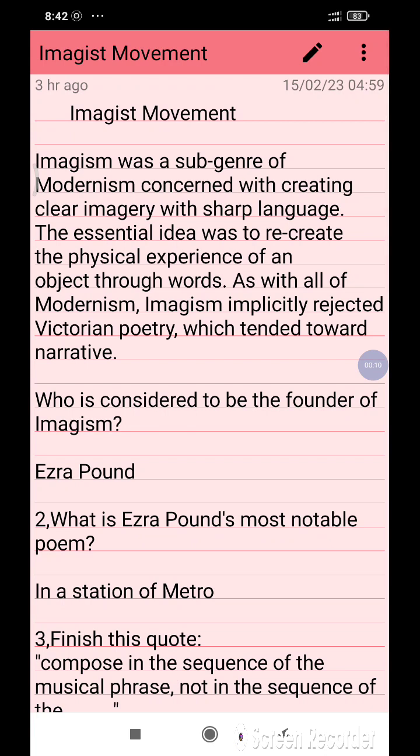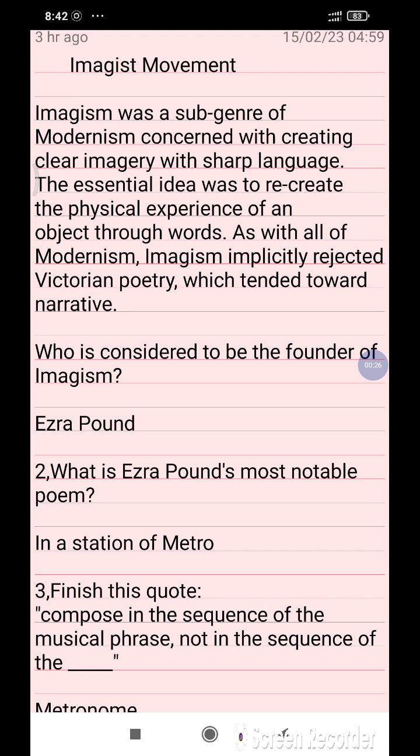Today I'm going to discuss the Imagist movement, which is the most important movement of English literature. Imagism was a subgenre of modernism concerned with creating clear imagery with sharp language. The essential idea was to recreate the physical experience of an object through words. As with all modernism, Imagism implicitly rejected Victorian poetry, which trended towards narrative.